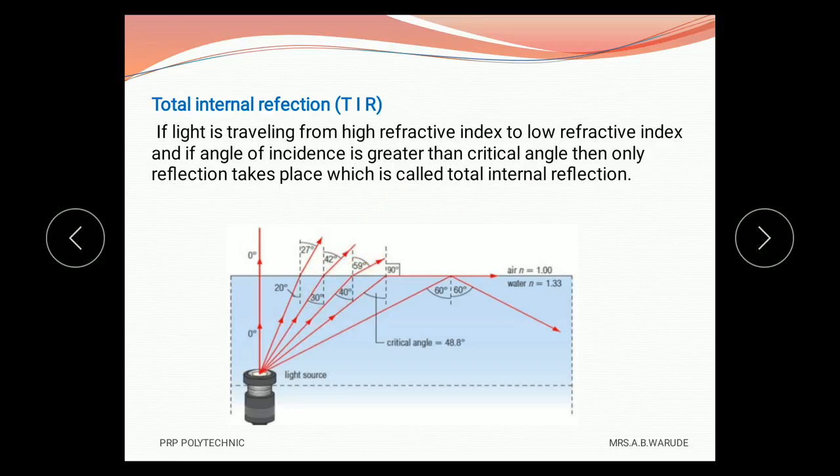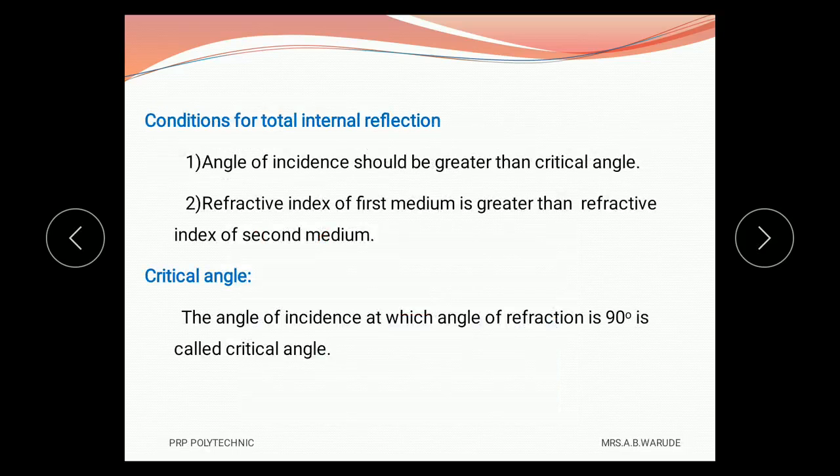As we know, when light enters from denser medium to rarer medium, it bends away from the normal, and therefore the angle of refraction is greater than the angle of incidence. From this, the definition of total internal reflection is: if light is traveling from high refractive index to low refractive index, and the angle of incidence is greater than the critical angle, then only reflection takes place, which is called total internal reflection.